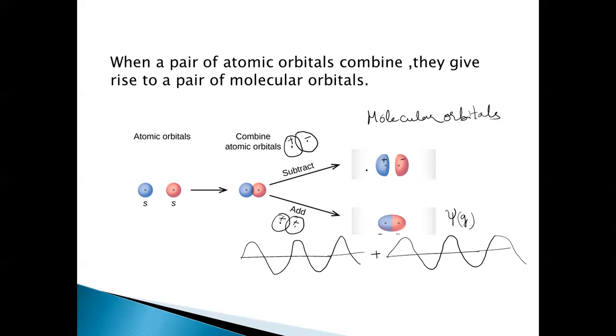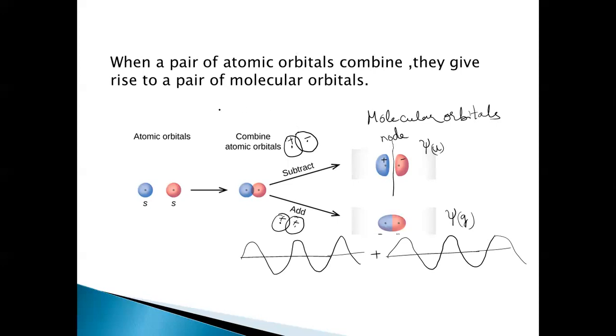So these two lobes are of opposite sign, where the probability of finding the electrons in between the nuclei is 0. We are calling it a node, where the probability of finding the electron is totally 0. That means the two lobes are formed of opposite sign, which cancel each other. Therefore, the probability of finding the electron in between the two nuclei is 0 here, which we call a node or a nodal plane. And this results in the molecular orbital with the wave function psi here, which is represented by u, ungerade. I'll come back to what gerade and ungerade mean.